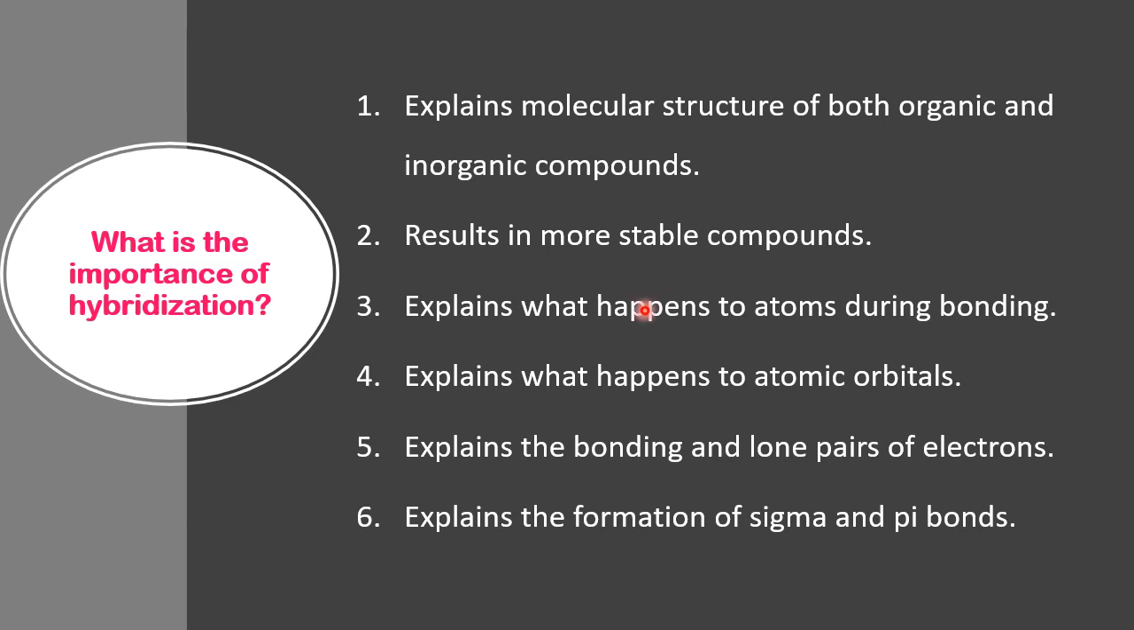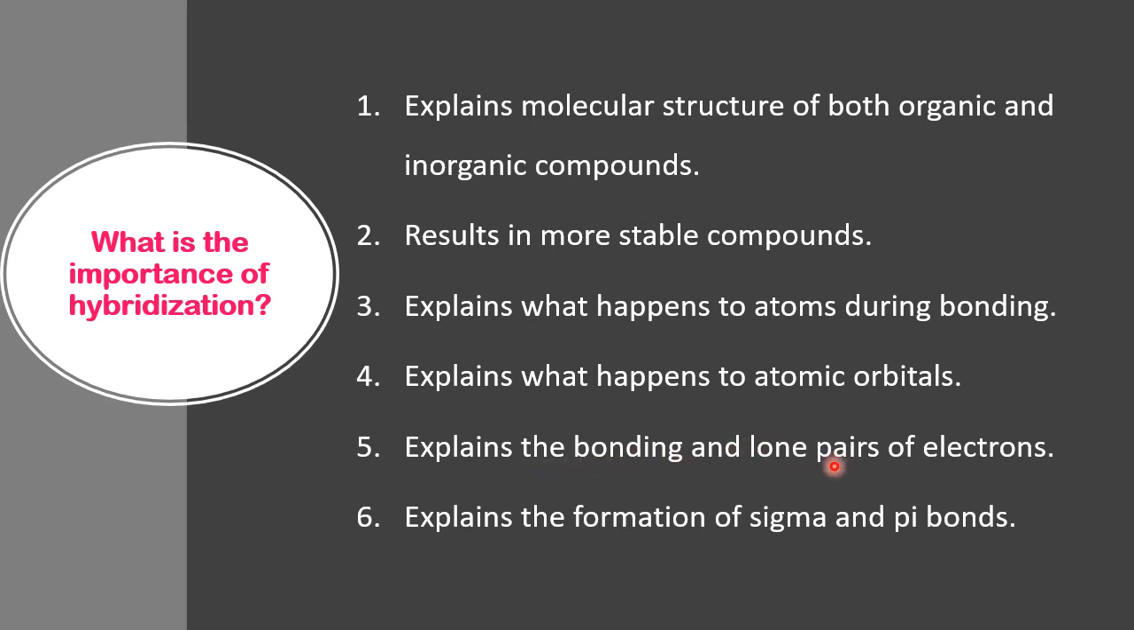Hybridization explains what happens to atoms during bonding. It also explains what happens exactly during bonding. That means at the molecular level, the microscopic level, we will understand what is happening to the atomic orbitals when you go to the molecular level.